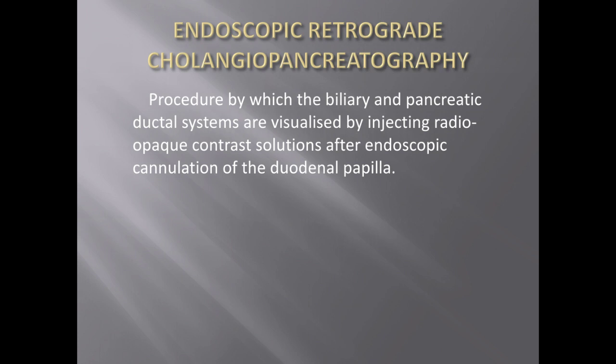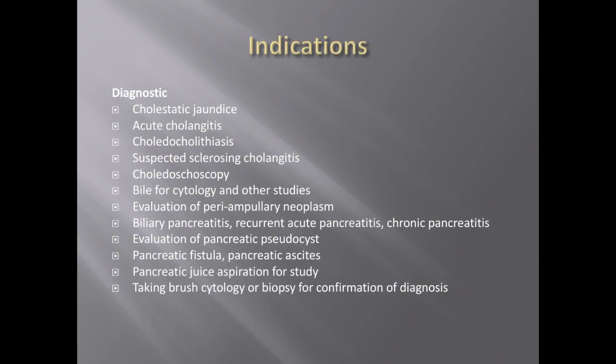This is one more invasive test which we'll be doing to identify the biliary and pancreatic ductal system. This is called endoscopic retrograde cholangiopancreatography. Okay, but here we will be injecting some radio-opaque contrast. Okay, and after endoscopy, cannulation of the duodenal papilla.